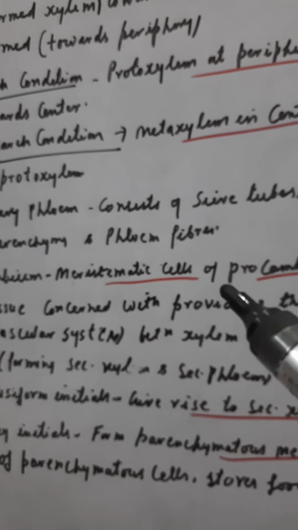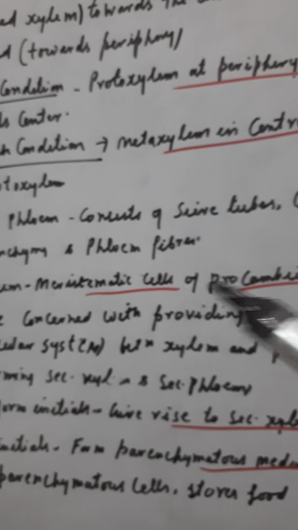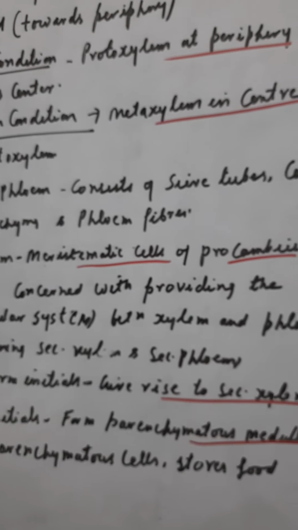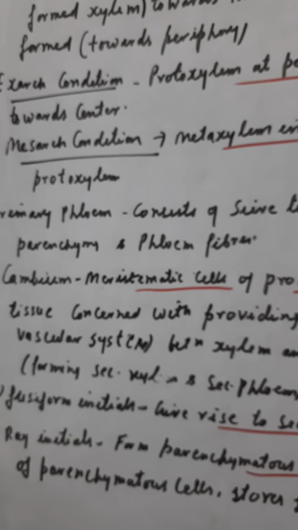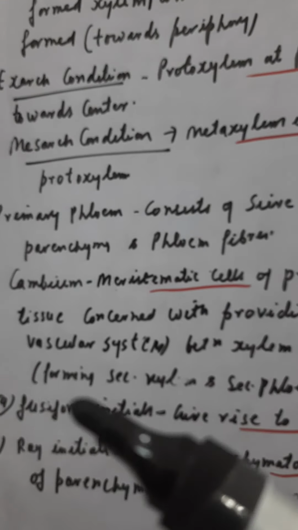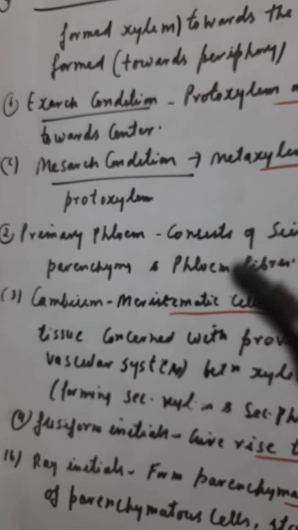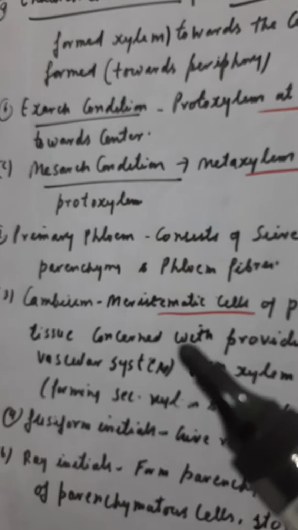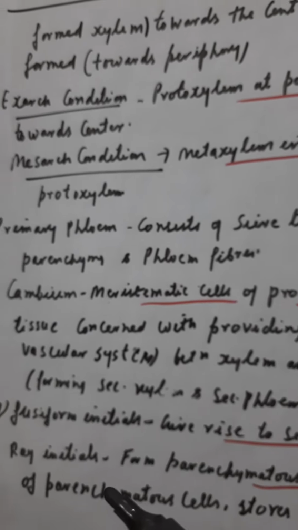Cambium is formed from the meristematic cells of procambium. Procambium is a meristematic tissue which is concerned with providing the primary tissues of the vascular system. Children, in order to understand the primary growth and the secondary growth, I will give you one example. Suppose the plant is in the early stage, at that time the stem is green in color, because this is the primary growth which is taking place.